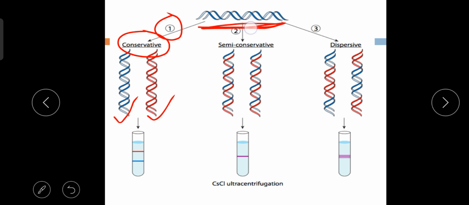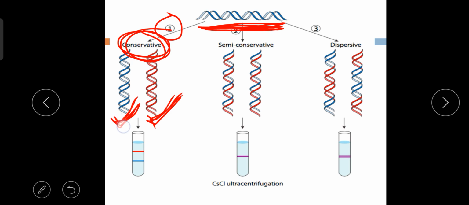I have told you that from one DNA molecule two new DNA molecules are formed. You can see clearly in this picture that in the conservative mode of DNA replication, one DNA molecule always remains the same like the parent DNA, and one DNA molecule becomes different.